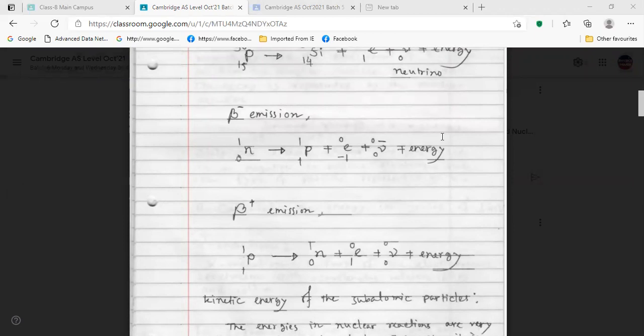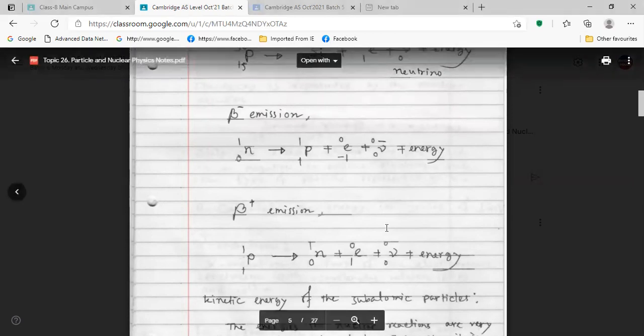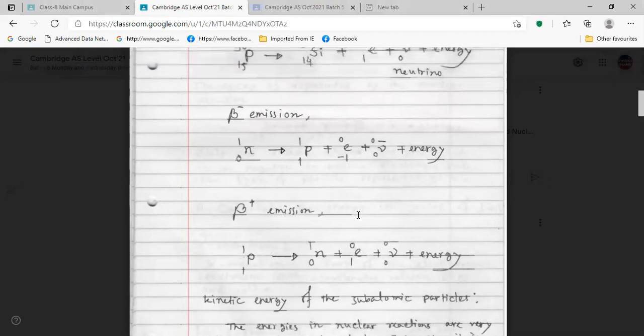If there is any imbalance in the number of protons and neutrons in a nucleus, then there is one force working in the nucleus which wants to balance the number of protons and neutrons as much as possible.